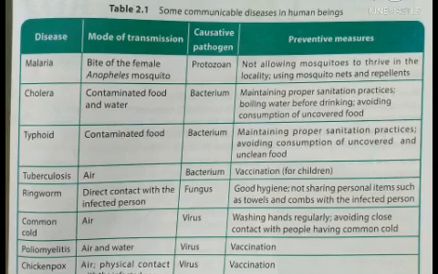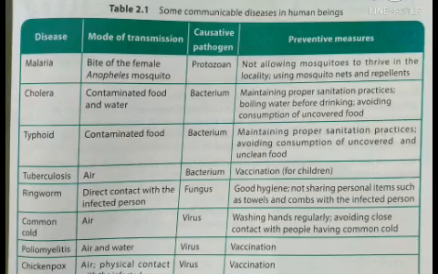Disease is typhoid. Mode of transmission is contaminated food. Causative pathogen is bacterium. Preventive measures are maintaining proper sanitation practices, avoiding consumption of uncovered and unclean food. Disease is tuberculosis. Mode of transmission is air. Causative pathogen is bacterium. Preventive measure is vaccination for children. Disease is ringworm. Mode of transmission is direct contact with the infected person. Causative pathogen is fungus. Preventive measures are good hygiene, not sharing personal items such as towels and combs with the infected person.